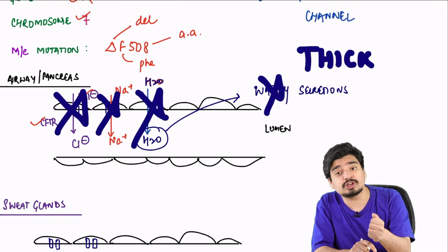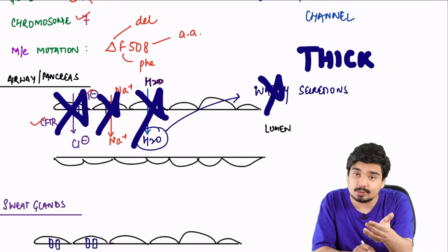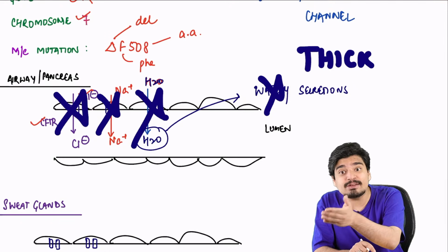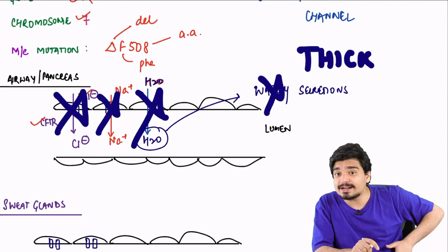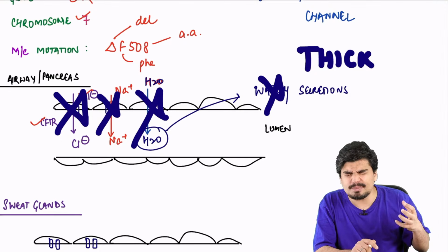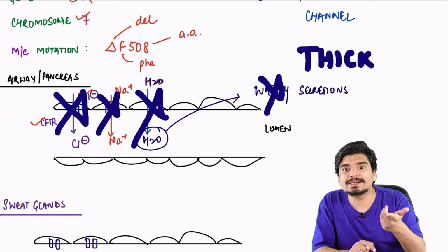You will have fat malabsorption. Fat malabsorption, fat in stool, steatorrhea. Vitamin A, D, E, K, which are fat-soluble vitamins, their deficiency will occur. Right? You have thick secretions in the gut, constipation. You put a lot of pressure, rectum comes out. Rectal prolapse.